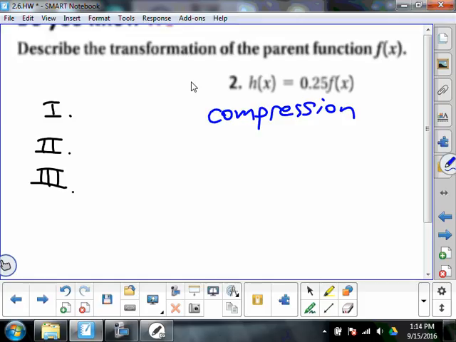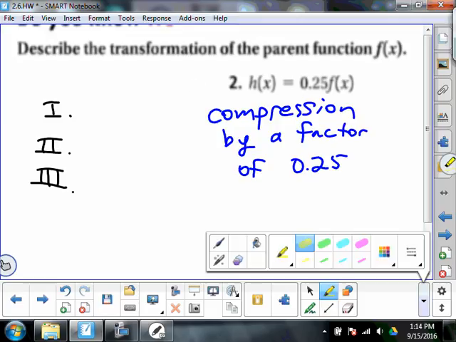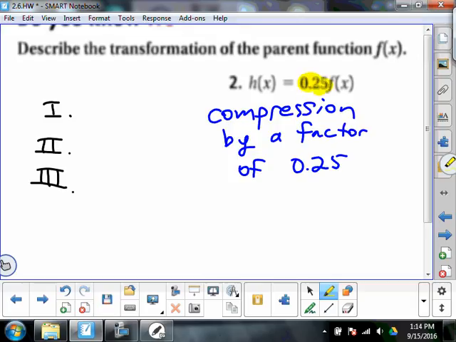So the deal is with number two, the type of transformation from the parent function is that we have a compression by a factor of 0.25. And you might ask yourself, self, how did you know that? Well, the deal is this 0.25, it might be some constant k. It's some kind of constant k, and that k is being multiplied by some function.